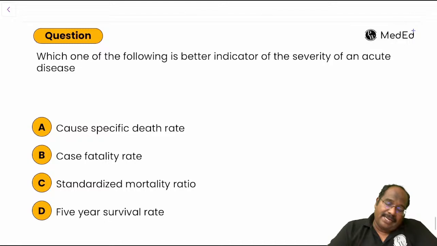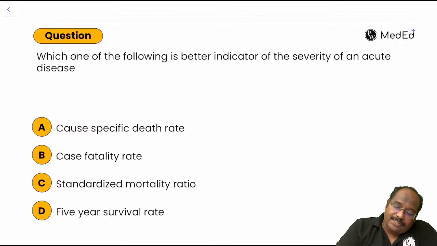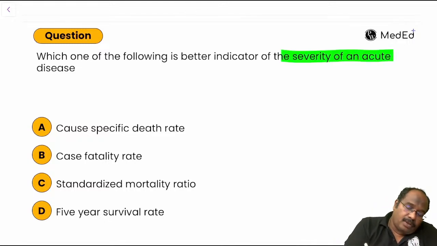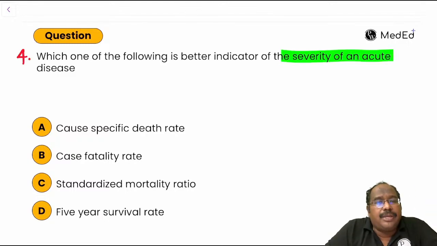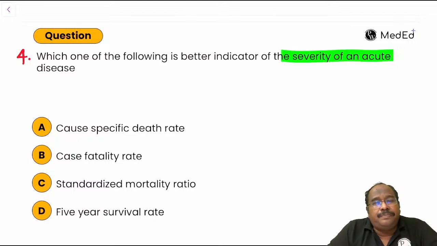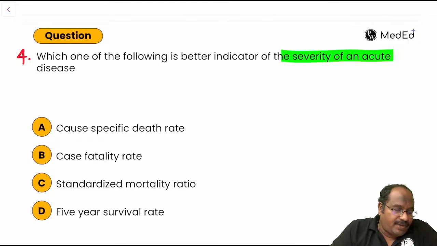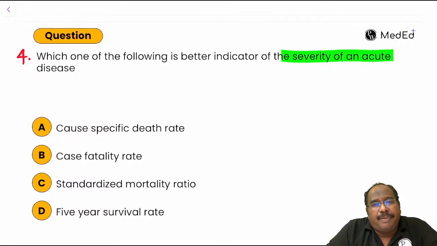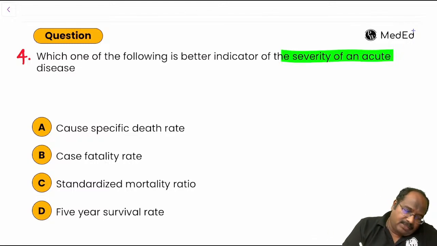Question number 4. Which of the following is a better indicator of severity of acute disease? Severity, we can also say, is the killing power of the disease. Specific death rate we cannot say. We are looking in terms of acute disease. What is the answer here?